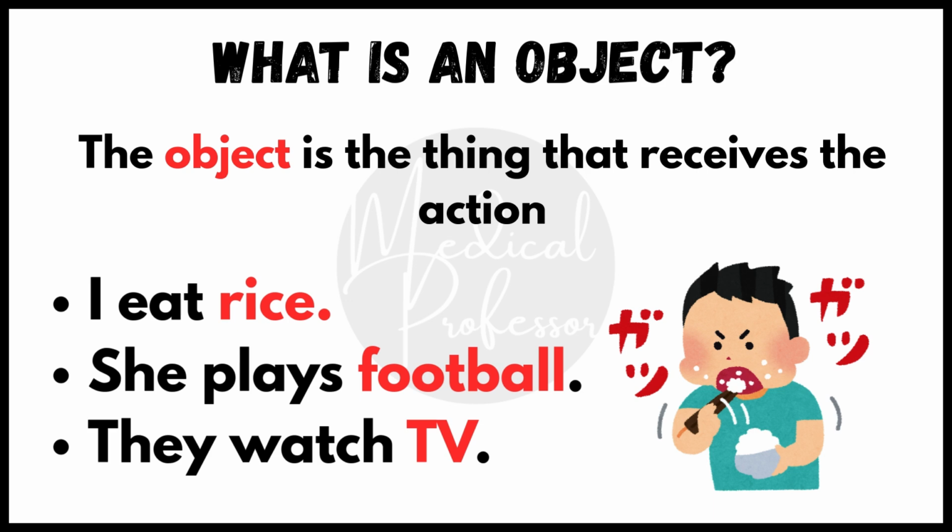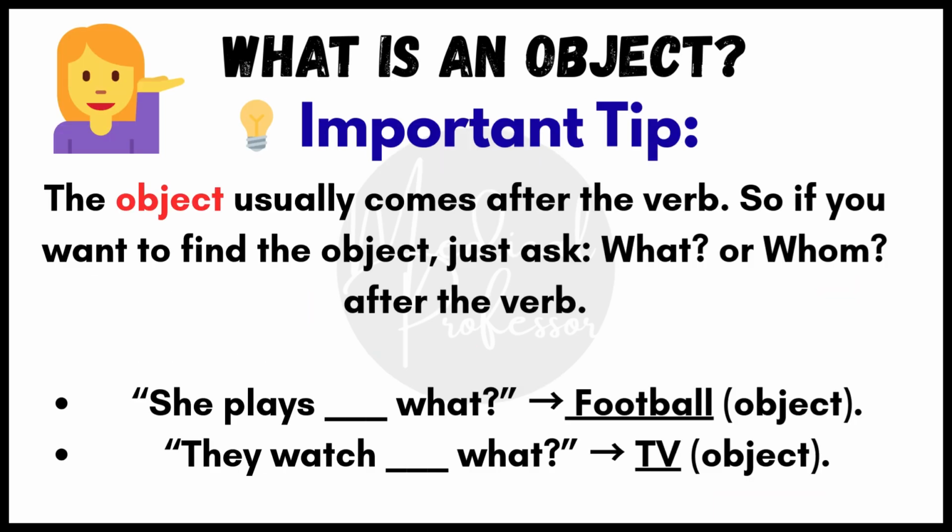She plays football. Who is doing the action? She. What is she playing? Football. That's the object. They watch TV. Who is doing the action? They. What are they watching? TV. That's the object. The object usually comes after the verb.